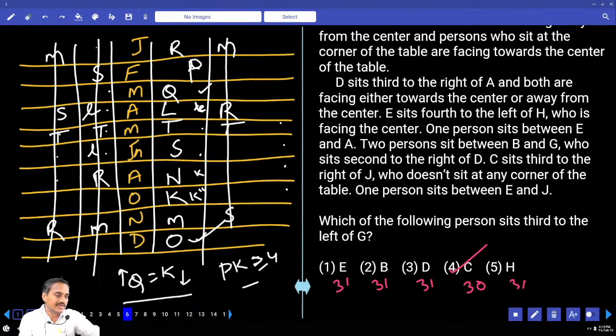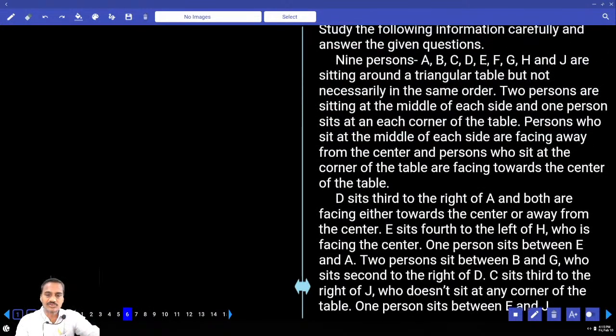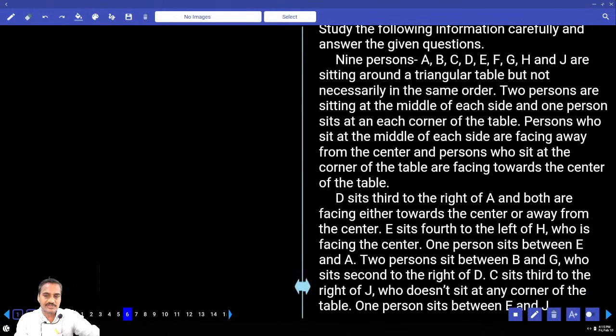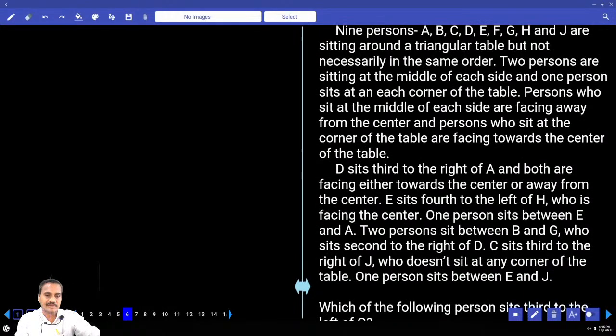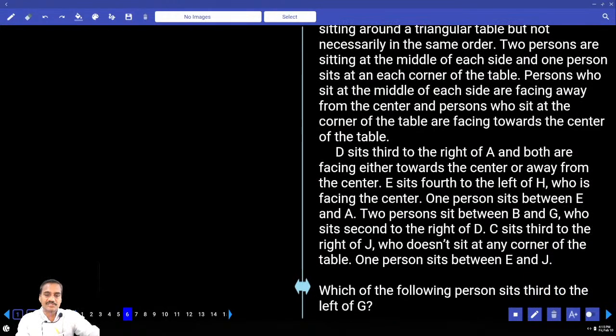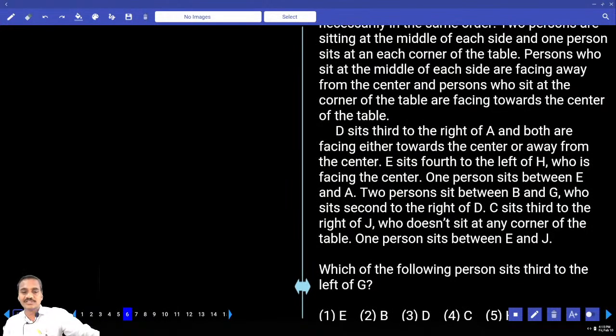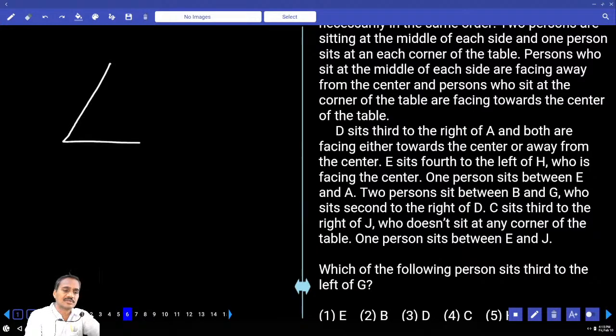Done with this? Then coming to questions 6 to 10. 9 persons are there: A, B, C, D, E, F, G, H and J. They are seated around a triangular table. Persons sitting at the middle of the sides are facing away from the center. And how many people are there? 9 members.